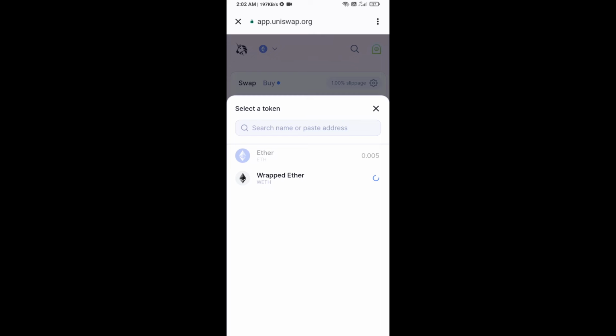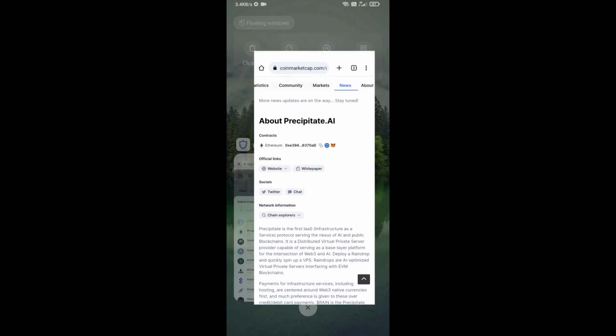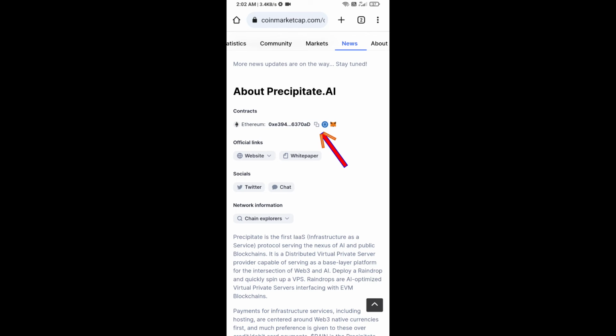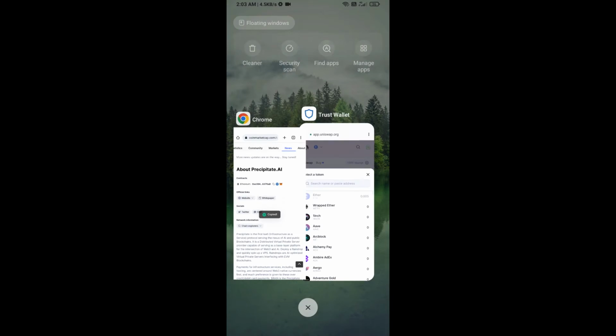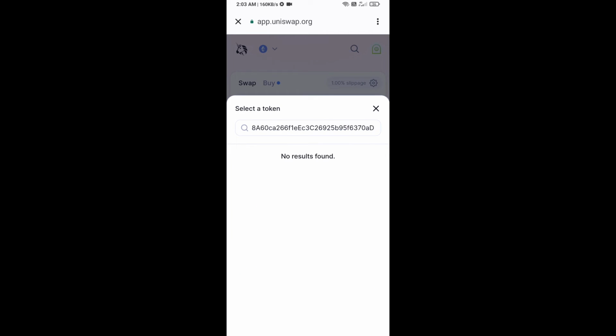After that you will copy the Precipitate.AI token smart address and you will open Precipitate.AI token on CoinMarketCap. Now here you will copy this address and paste here. Then you will click on this token.